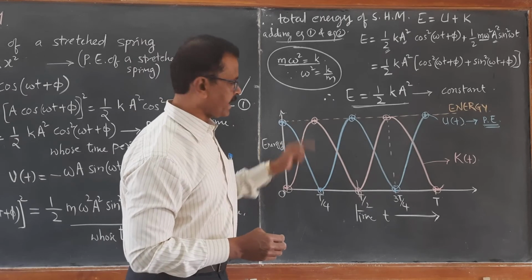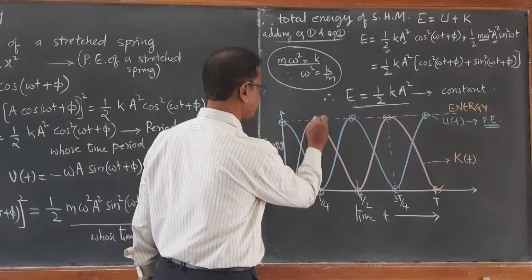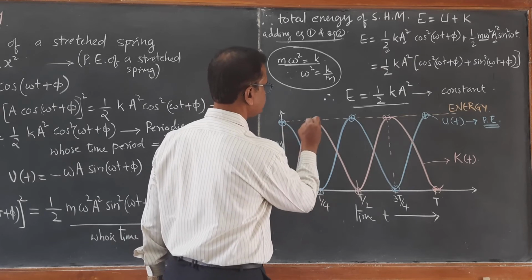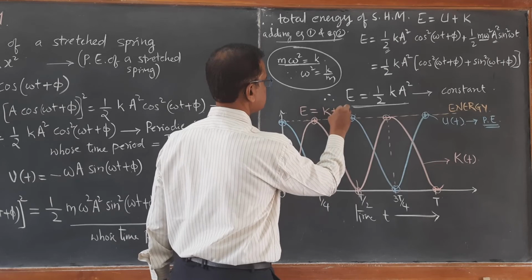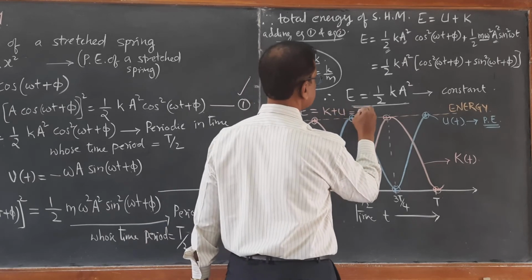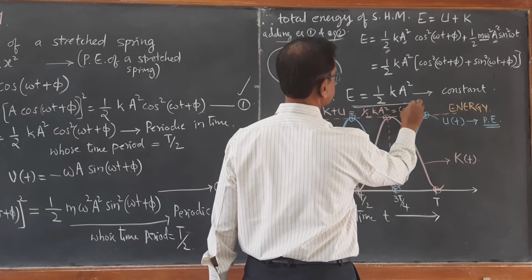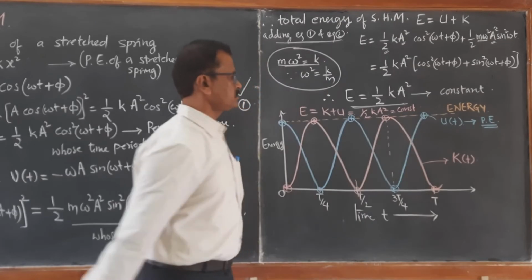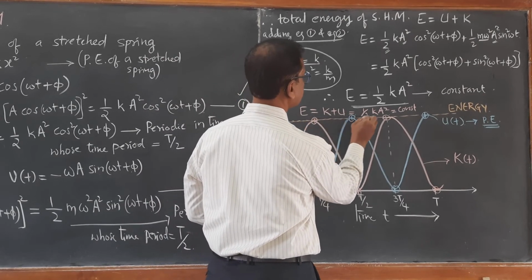At any moment, if you add both potential energy and kinetic energy, it is always constant. E is equal to K plus U, which is always half k A square, which is constant. So total energy is always constant. That is shown by this straight line graph.